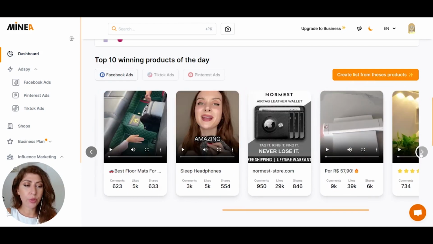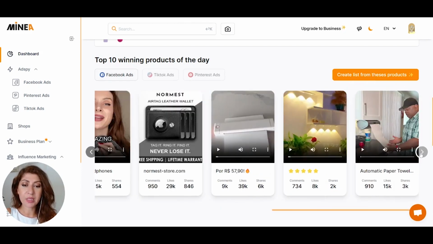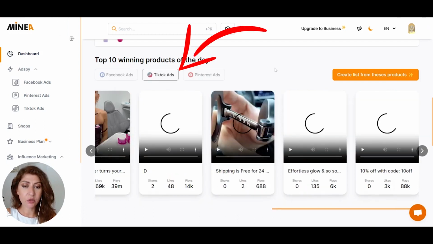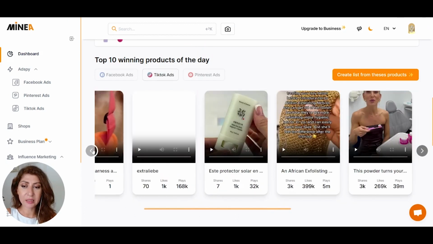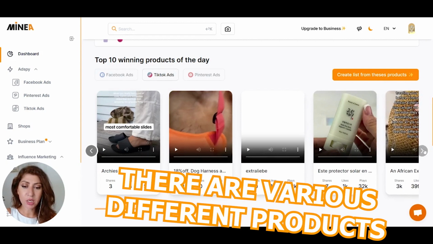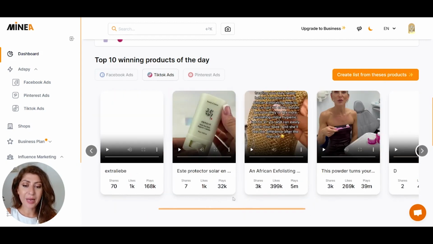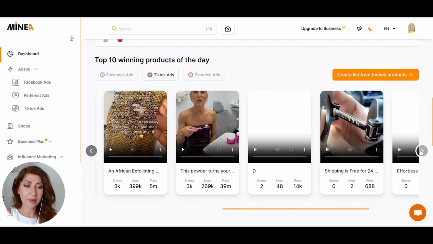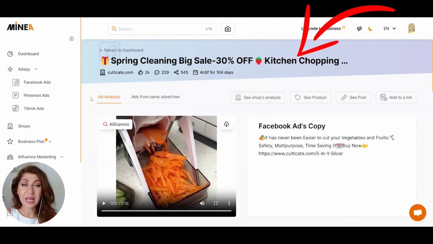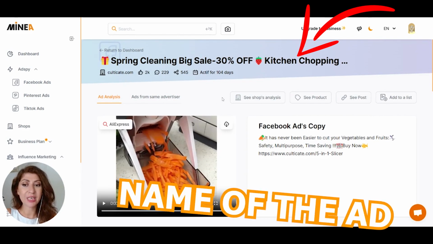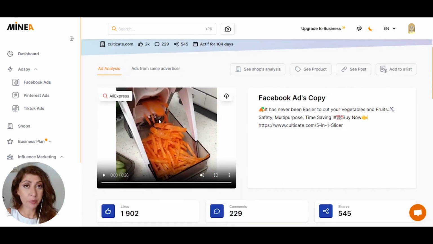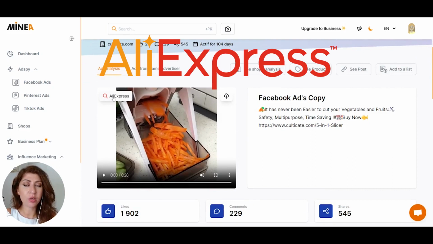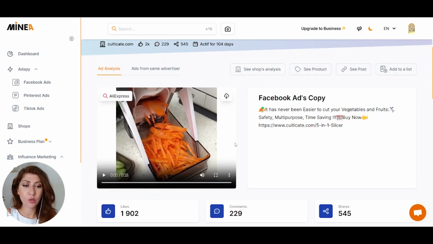If we go through them, you'll find these products. Let's check some TikTok. So you'll find that there are various and different products, and you'll see, for example, how many shares, how many likes, how many plays on each and every product. So this is an example of one of the products. This is basically the name of the ad, and the product is on Facebook actually. It could be sold directly from AliExpress, and you can find it on AliExpress straight away from here.